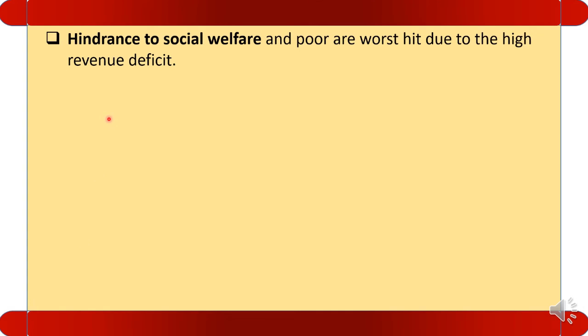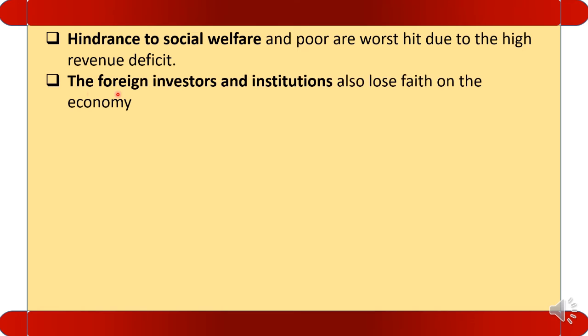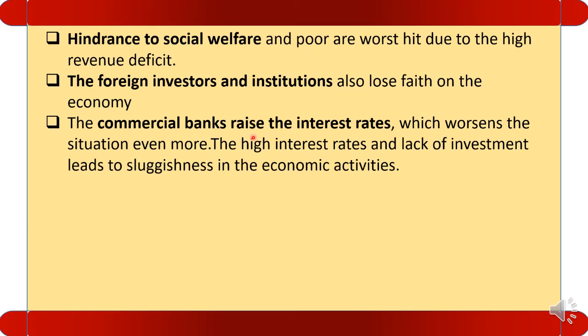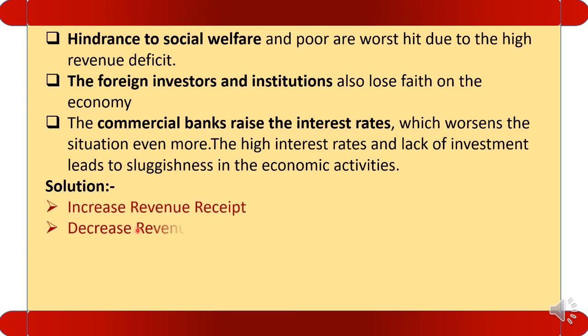Next is hindrance to social welfare. Social welfare suffers and the poor are worst hit due to high revenue deficit. The next is foreign investors and institutions also lose faith in the economy. Next, the commercial banks raise the interest rate, which worsens the situation more. The high interest rate and lack of investment lead to sluggishness in the economic activities. What is the solution? The solution is to increase the revenue receipt and secondly decrease the revenue expenditure. This is the only solution.